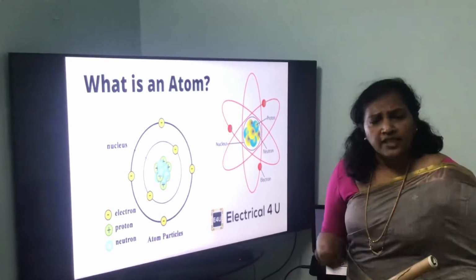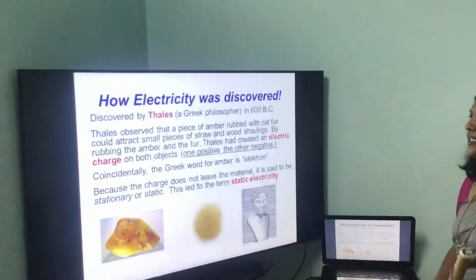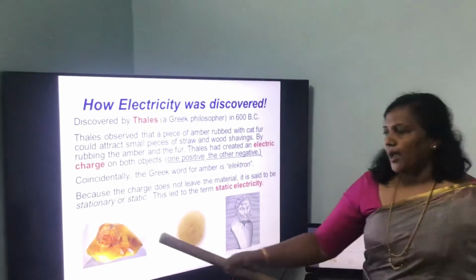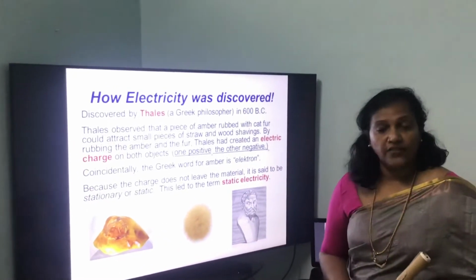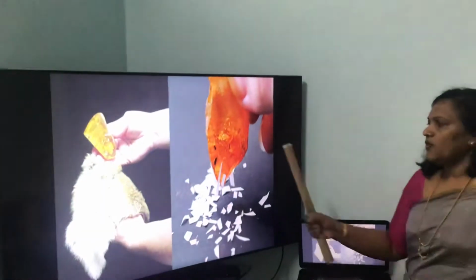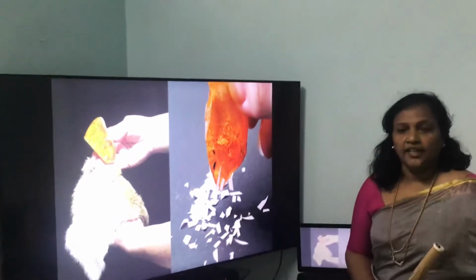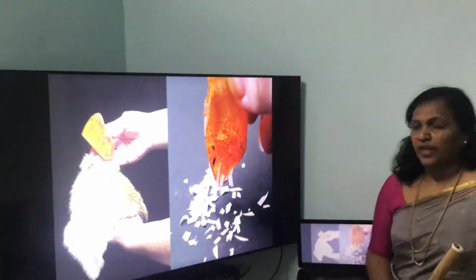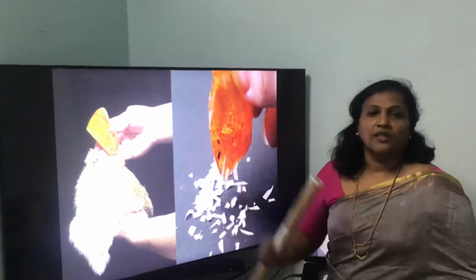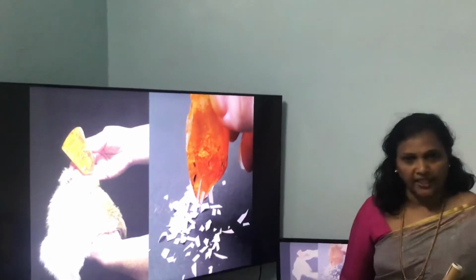Then, who discovered electricity? Electricity was discovered by Thales in 600 BC. He took an amber, which is a fossil resin of a tree, and rubbed it against fur. And he observed that it was attracting lighter objects. Thus, Thales created electric charges on objects. In Greek, amber is called electron. Thus, the word electricity originated.